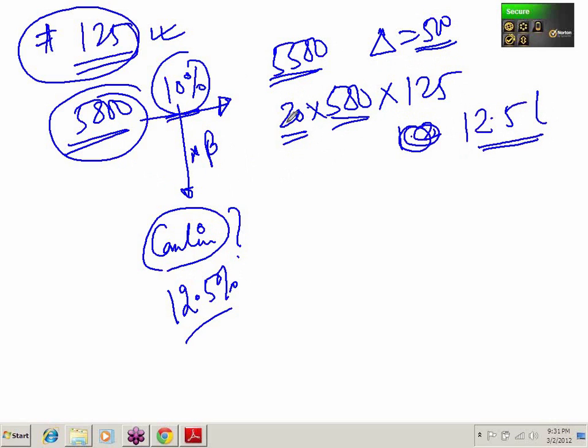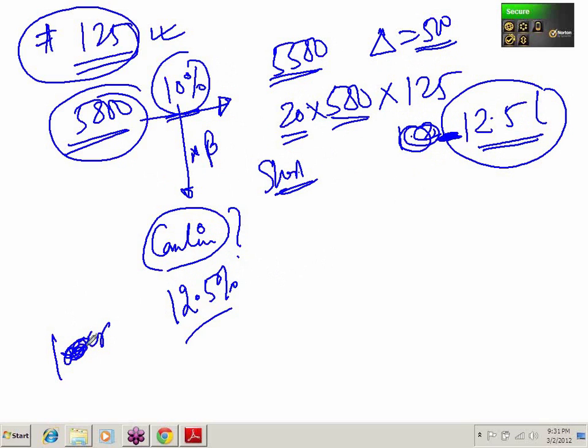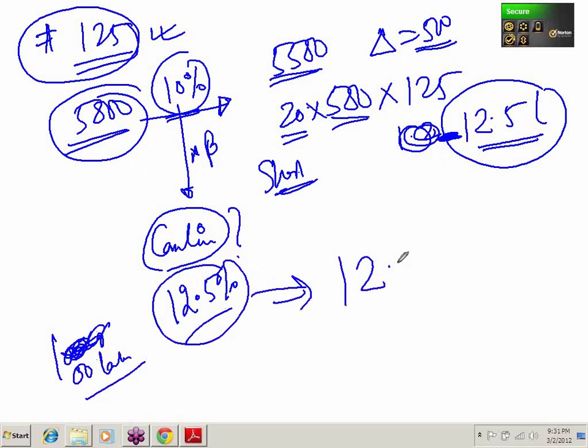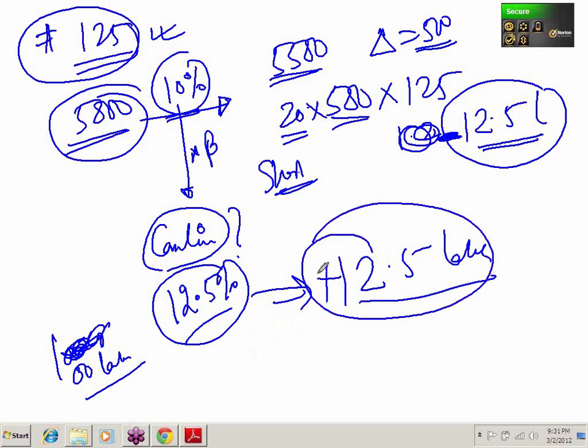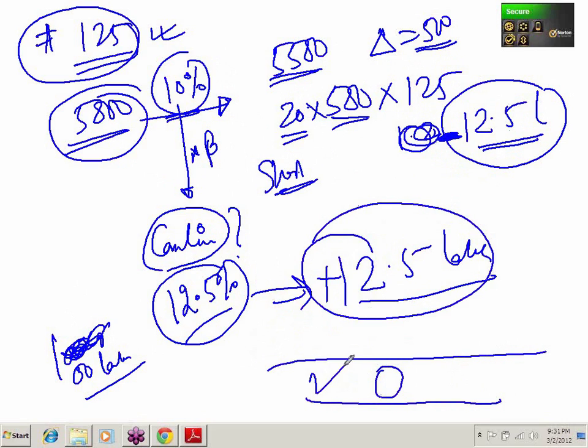12.5 lakh. So the increase is 10,000. 12.5 lakh is the increase in Nifty. Since you are short in Nifty future, you will be losing money. So you have lost negative 12.5 lakh in the mini Nifty future. Camlin, you have a worth of 100 lakh portfolio. So this is increasing by 12.5, so Camlin will increase by 12.5 lakh. It's positive. So here you are getting positive, here you are getting negative. What is the net effect? 0. So that means you are hedged.